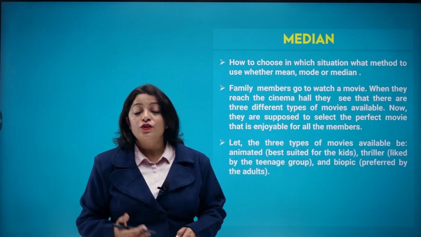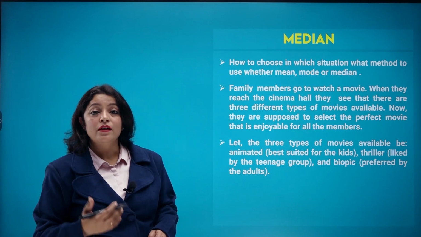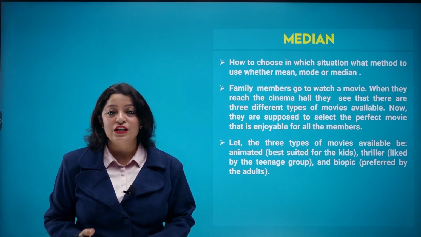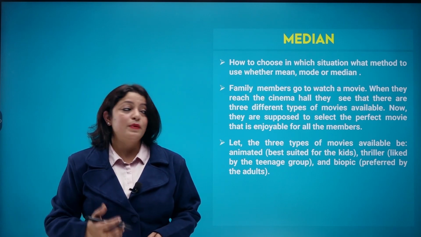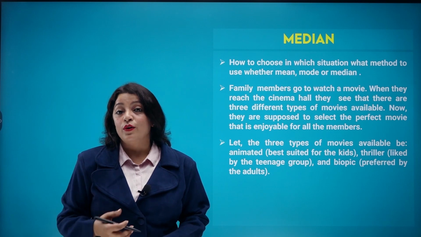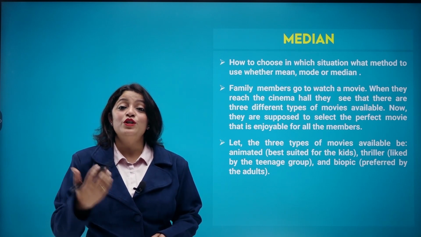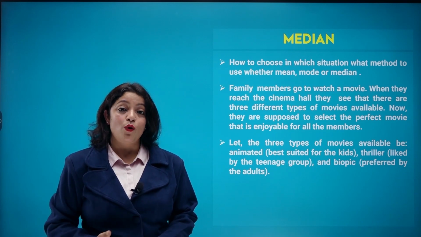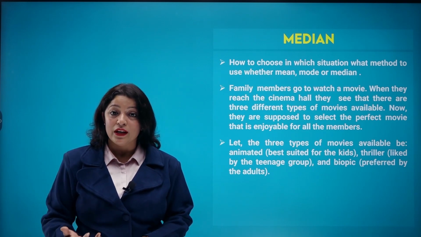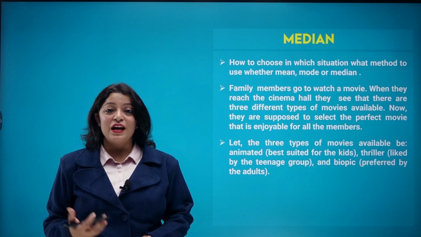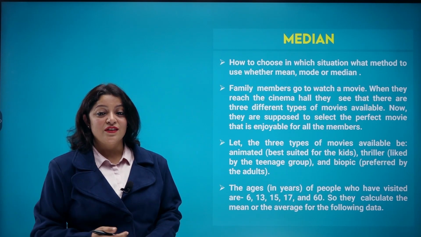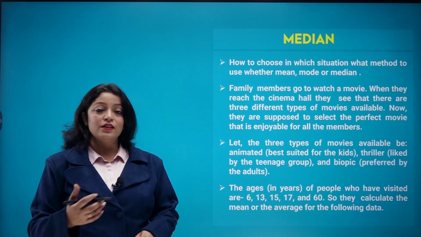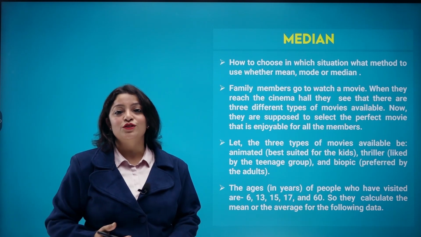So here, let the three types of movies available be: the animated one, which is best suited for the kids, the thriller one, which is liked by the teenagers or the youth, and the biopic, which is preferred by the adults. Now if they all go together, which movie will they watch? Here you can apply statistics and find out the most preferred movie by looking at the mean, median and mode of that set of observations. Now the ages in years of people who have visited to watch the movie are 6, 13, 15, 17 and 60 years of age.